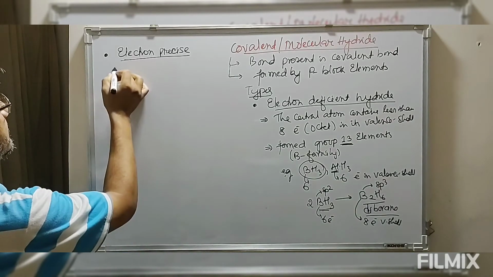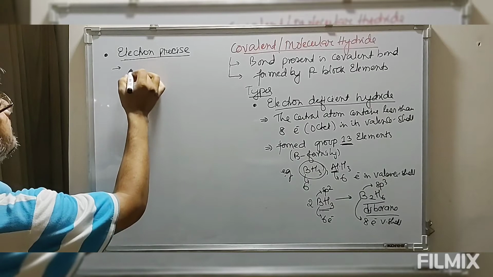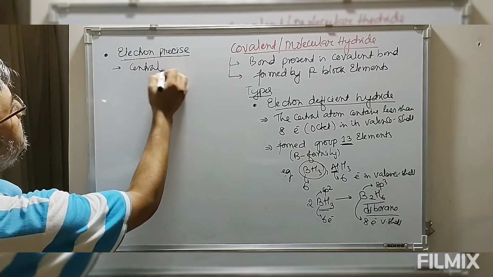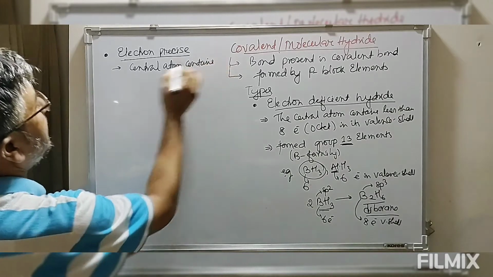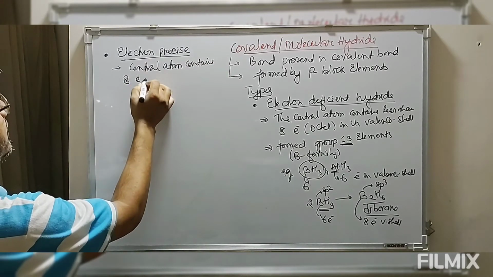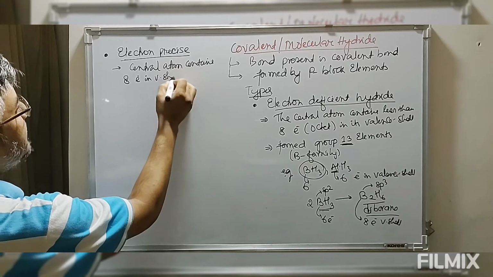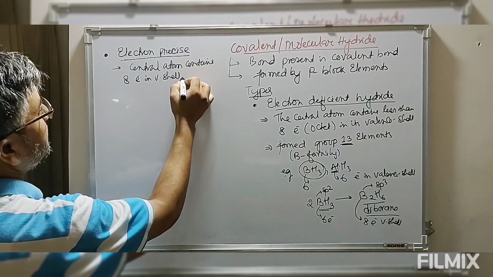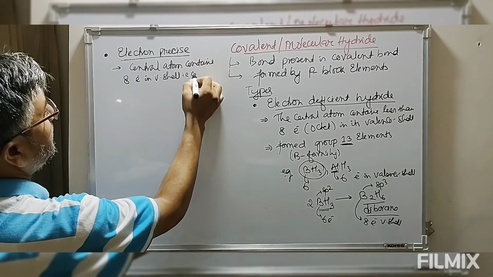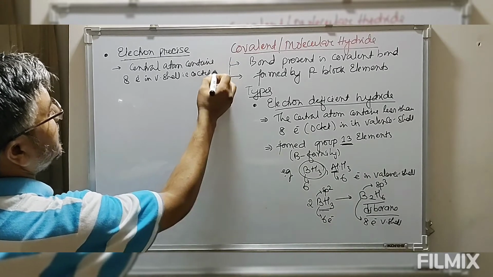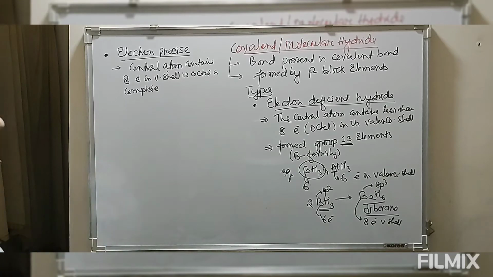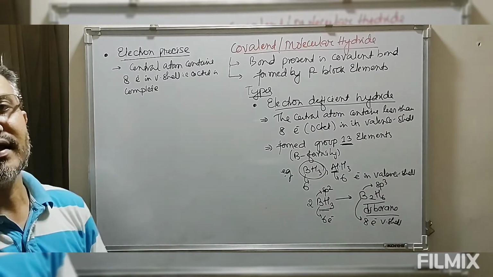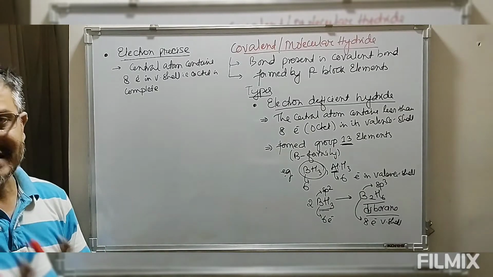So this means the central atom contains 8 electrons in the valency shell, that means the octet is complete. Though the octet is complete, this electron precise hydride does not contain any lone pair of electrons on the central atom.